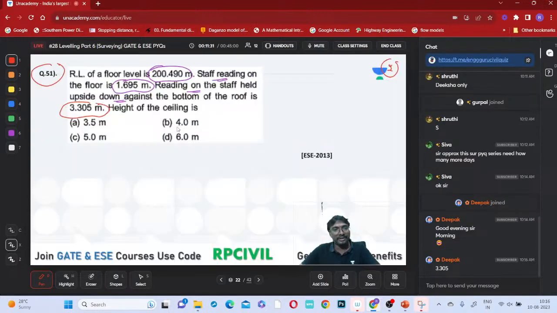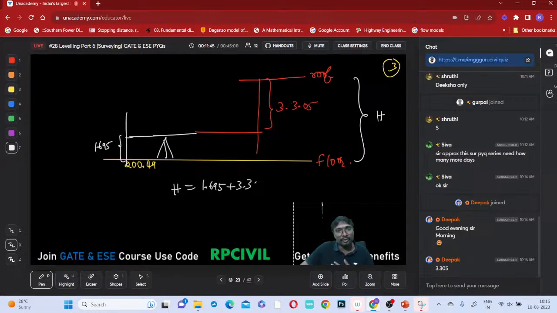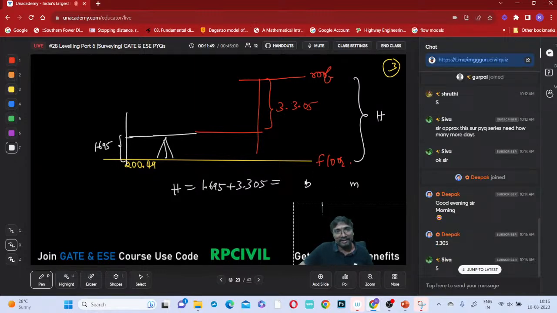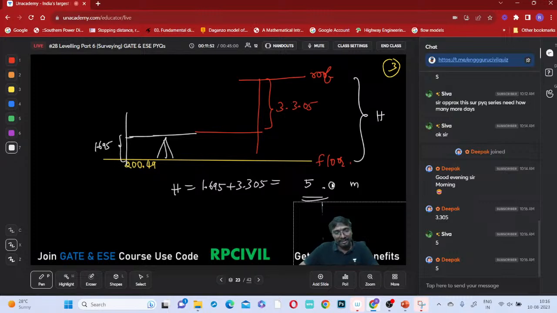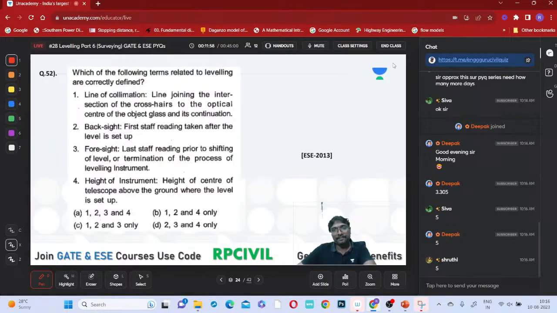3.305 meters, right? Then what are you asked to identify? The height of this ceiling. Height of this ceiling means you are asked to identify this H. So how can you get the height of this ceiling? That is 1.695 plus this 3.305. So what does it come to? Both together, exactly 5 meters. Right, 5 meters means which option? Option C will be the correct answer.